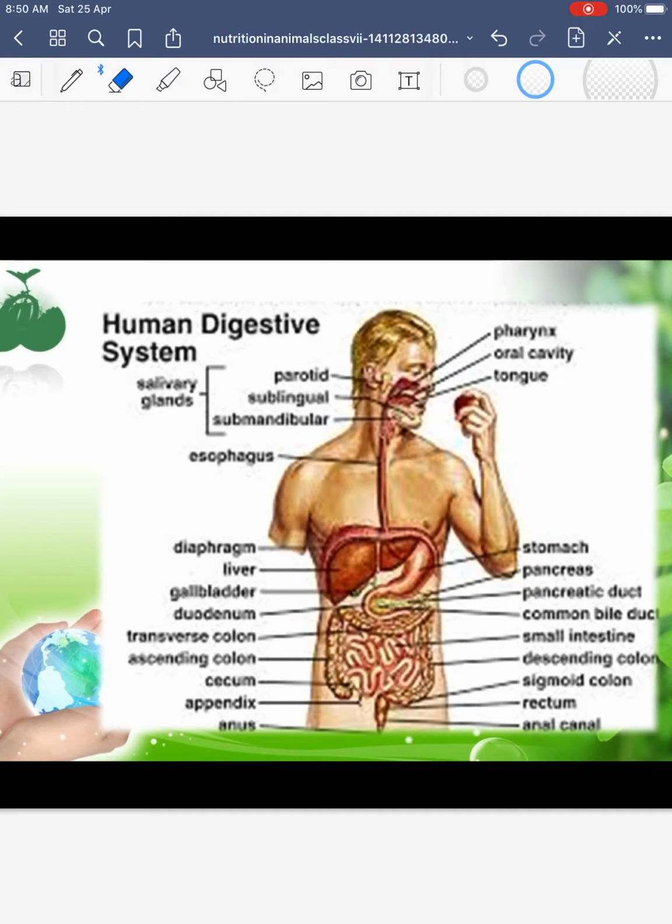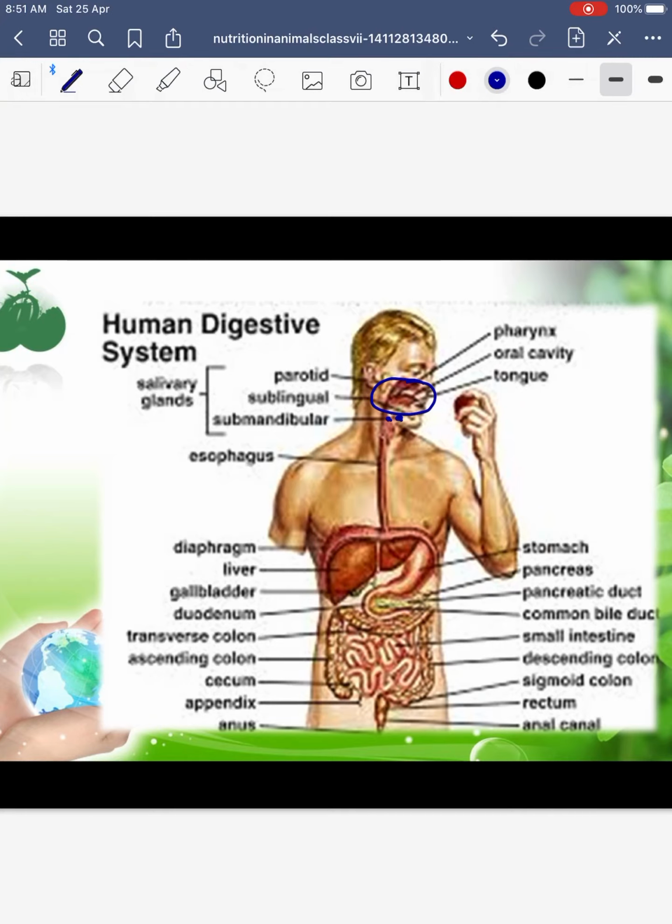Okay, so I'm showing you a diagram here. This diagram is a bit different from the one given in the book, but you have to follow the diagram that is there in your book on page number 12. Okay, so to start with, we have the buccal cavity here, which is an empty space, and somewhere here are our salivary glands located. What is the purpose of salivary glands? They help in secretion of various enzymes which help in breaking down the food particle and making it easier to digest.